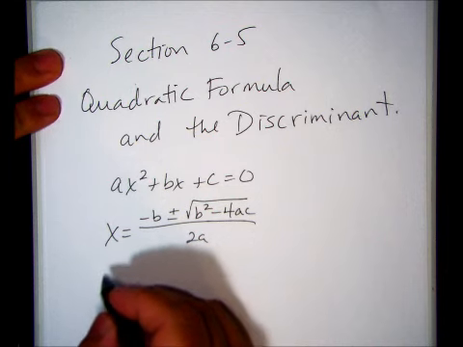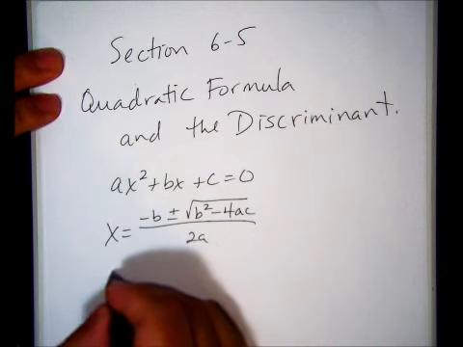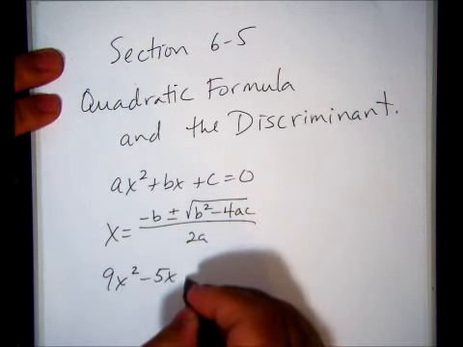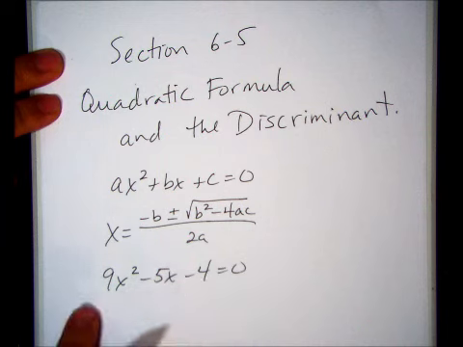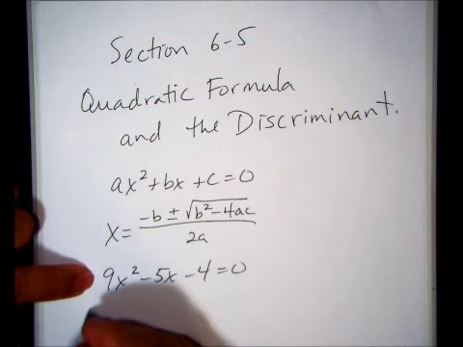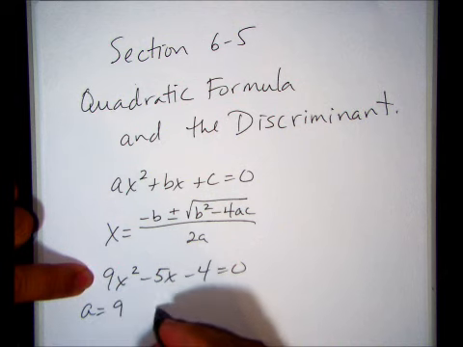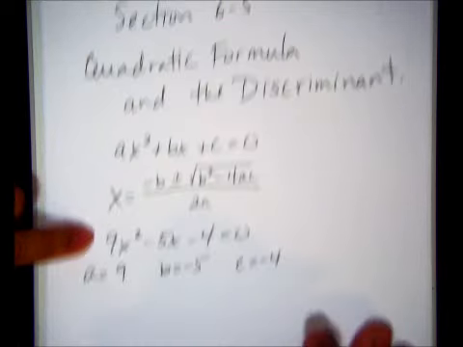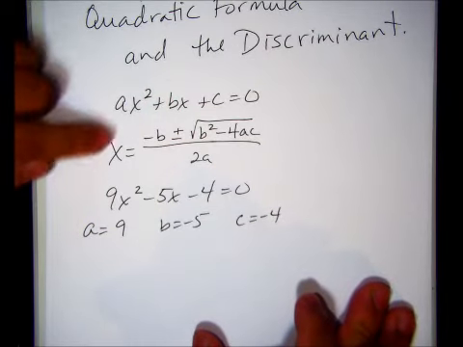This is number 1 on the worksheet. I'm not following the directions yet; we'll talk about the directions a bit. If this is a typical equation in this form, then a is 9, b is negative 5, and c is negative 4. I'm just going to plug it in.